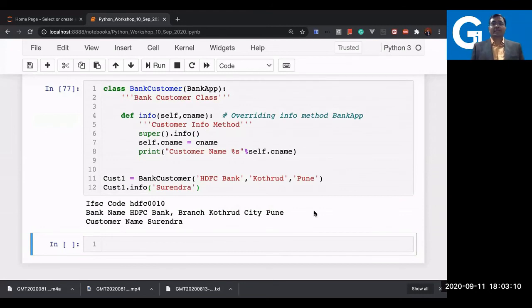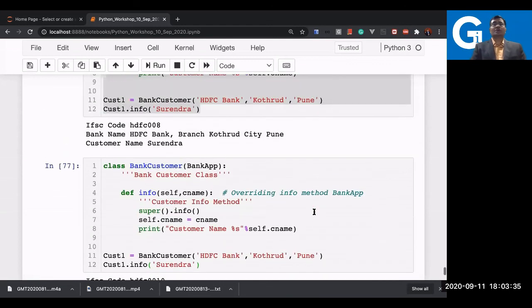I'm able to access the method using super, which is a built-in function in Python, and using that function I'm able to access the info method of my parent class. So this is an interesting part in Python. You can also use the super method by which you can access the parent class attribute also. So this was to understand overriding and how you can access the parent class method here.